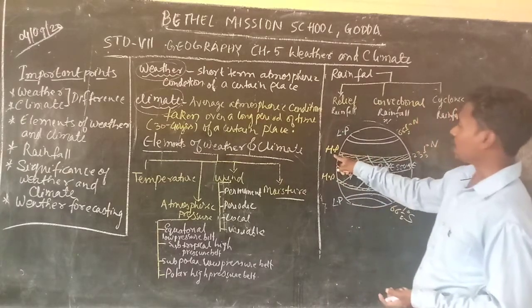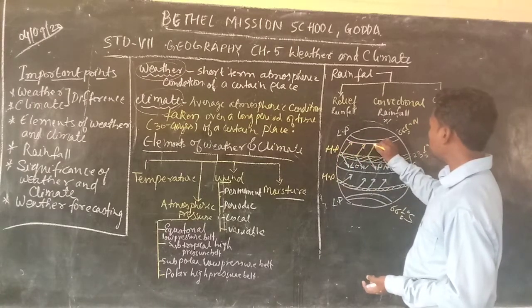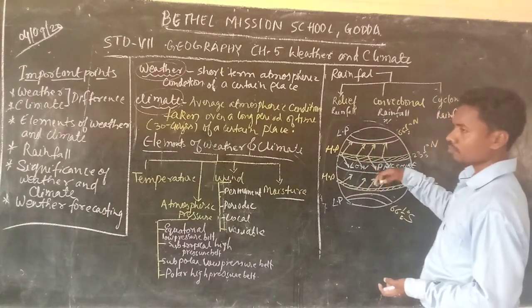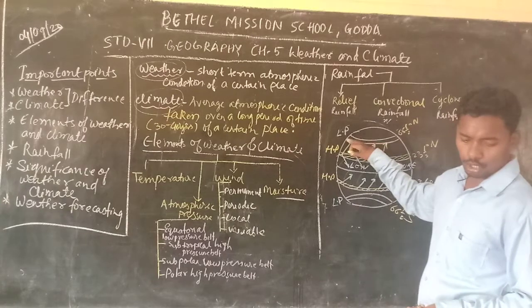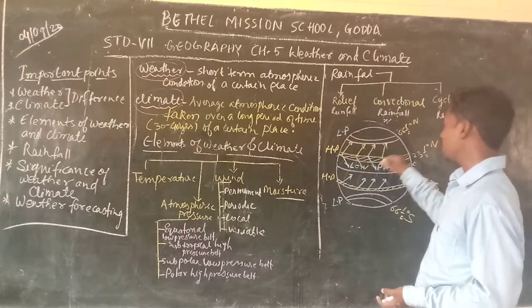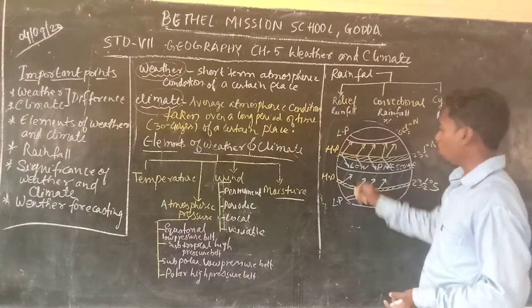Since it is temperate high pressure area, the wind blows in the direction of low pressure area, that means towards the polar low pressure, temperate low pressure area. The wind blows from temperate high pressure area towards the temperate low pressure area.